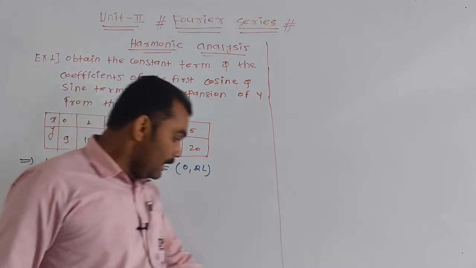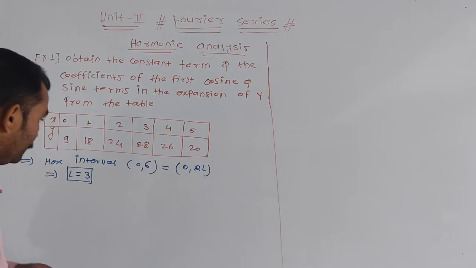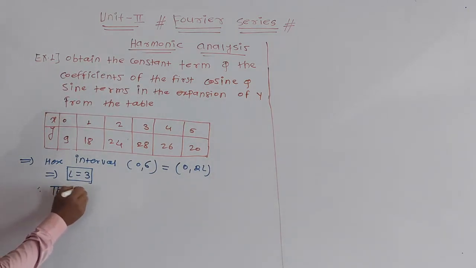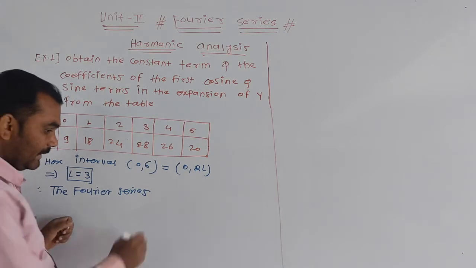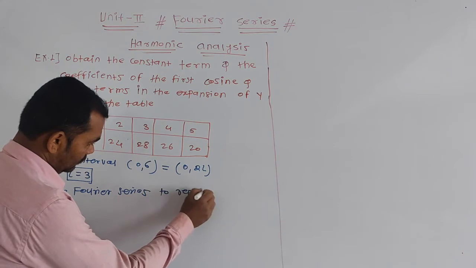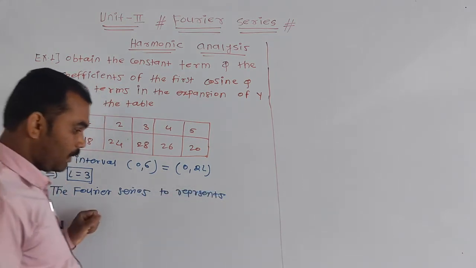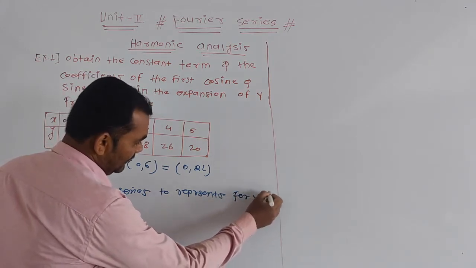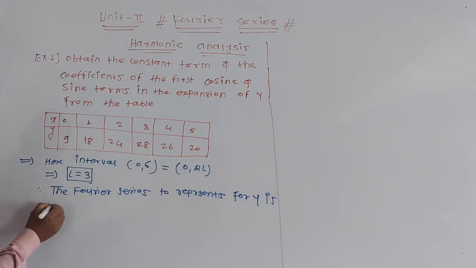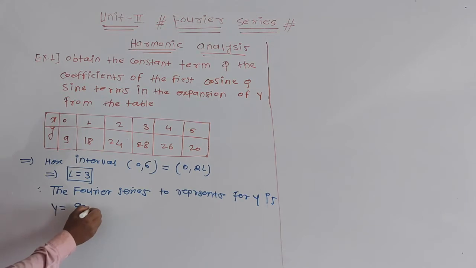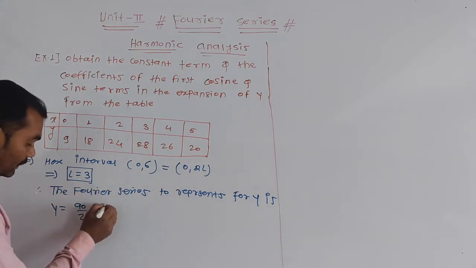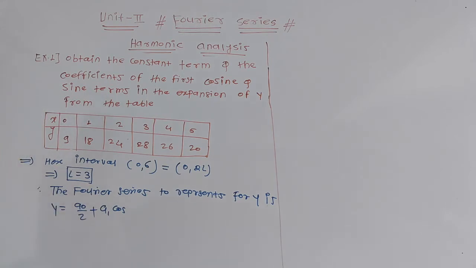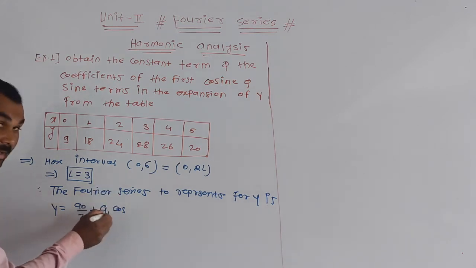Now the Fourier series to represent y. We know that the value of y or f of x is equal to a0 divided by 2 plus summation of a1 cos n pi x divided by l.